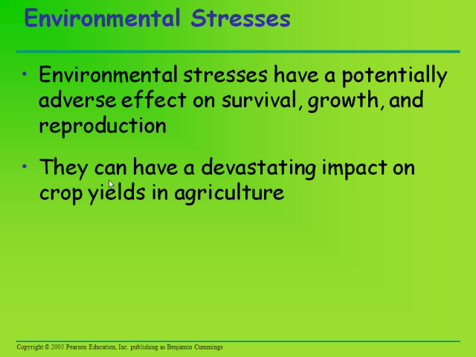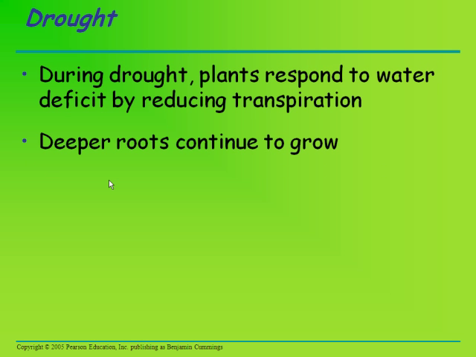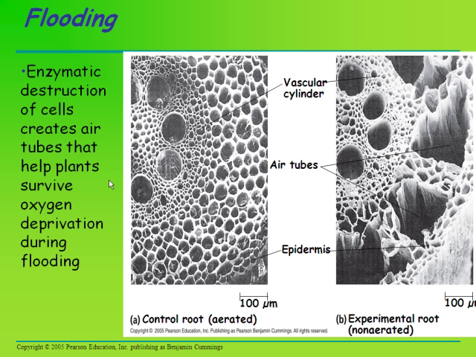Environmental stresses have a potentially adverse effect on survival, growth, and reproduction. They can have a devastating impact on crop yields and agriculture. During drought, plants respond to water deficit by reducing transpiration by closing their stomata, and deeper roots continue to grow. And here's a developmental response of maize roots to flooding on the left and oxygen deprivation on the right. On the left, a cross-section of a control root in an aerated hydroponic medium. On the right, root growth in a non-aerated hydroponic medium.